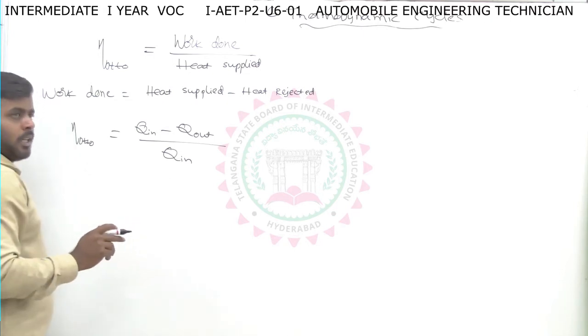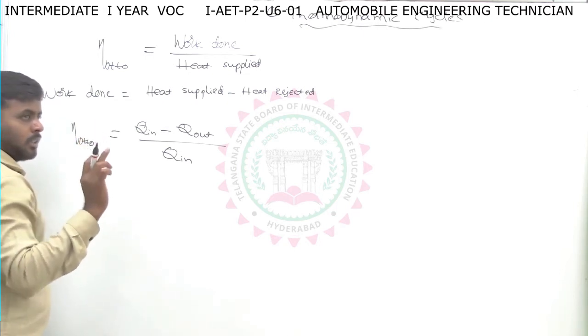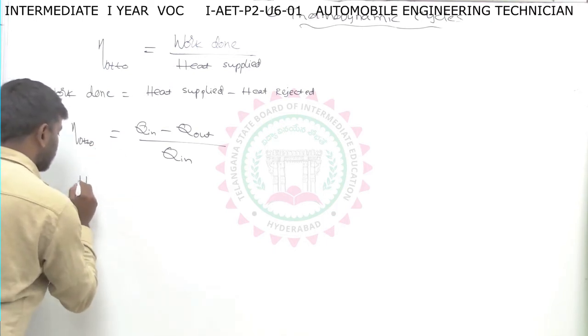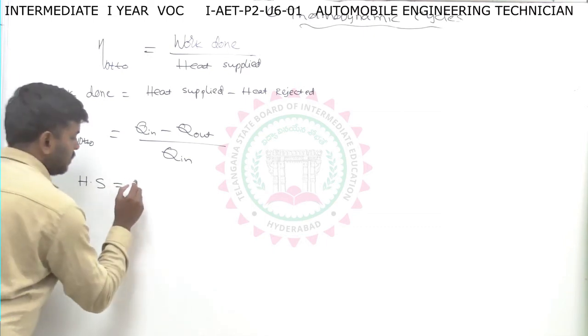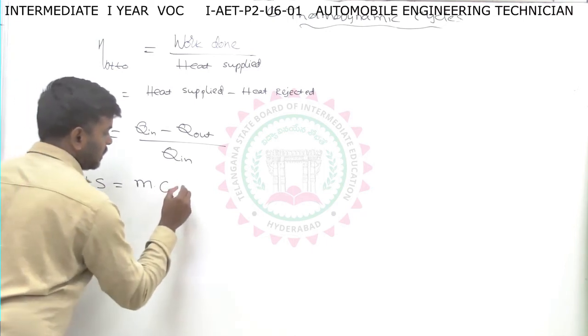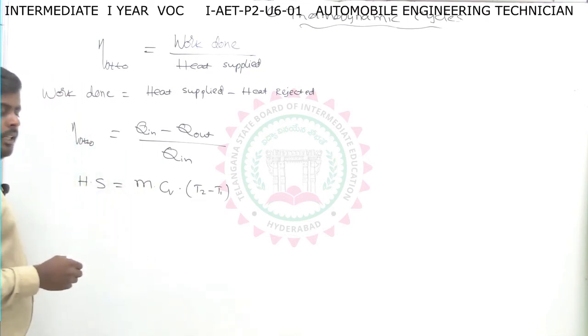In which process are we supplying the heat? We are supplying the heat in process 2 to 3. In short form, heat supplied equals m Cv into the change in temperature, T3 minus T2. This is the heat supplied.